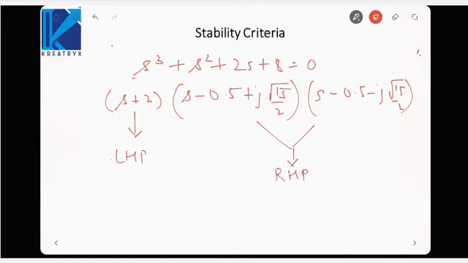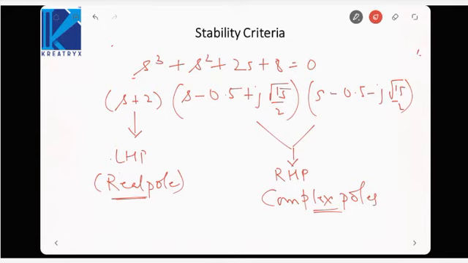So positiveness of the coefficients only guarantees that real poles will be in the left half plane, but complex poles can lie in the right half plane. That is why we need an additional criteria to judge the stability of a system of third order or higher. That we'll see in the next lecture.